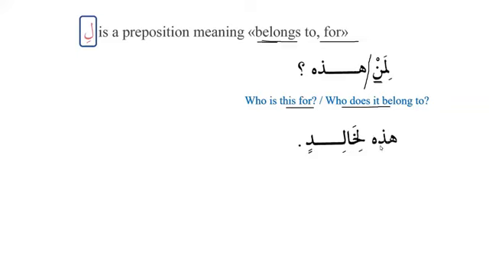And we have the next sentence, hadhihi li Khalidin. This is for Khalid, or it belongs to Khalid. So again, here we have the preposition li, and then after that we have Khalid, and we can see that it is majroor. And why is it majroor? Because of the preposition li. This is Khalid's, or it belongs to Khalid.